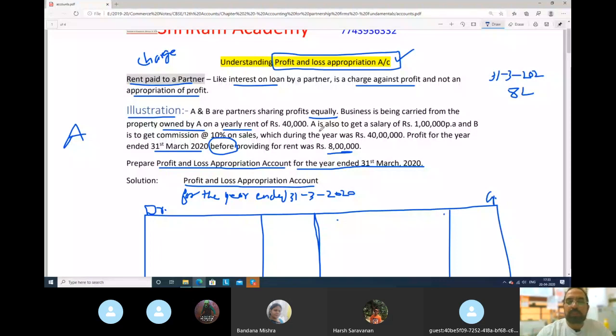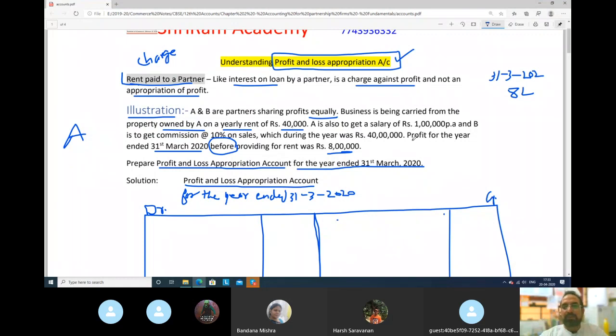Now see in this question, tell me something. We studied here, rent is a charge. So the amount of rent is how much? Yearly rent of 40,000. So we should actually have deducted 40,000 rupees from the profit and loss account.